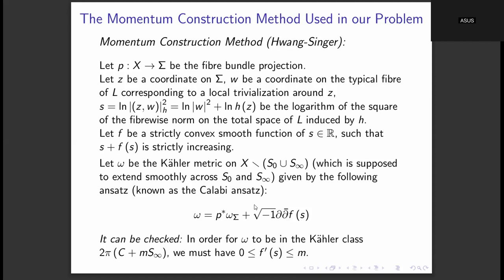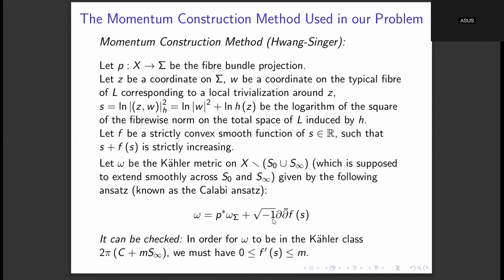So this square root of minus 1 del bar of f of s should be reminding us about the del bar lemma, as well as about the definition of the Ricci form, because both of these things involve this square root of -1 del bar thing. That is related to the fact that for Kähler manifolds, the Bott-Chern cohomology precisely agrees with the de Rham cohomology.